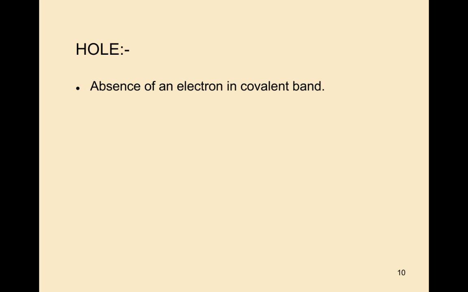Absence of an electron in the covalent bond. So in a covalent bond, if one electron is absent, then that absence of an electron is called a hole. Absence of an electron in a covalent bond is called a hole. A positively charged particle is called a hole.